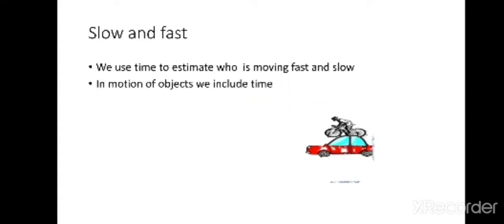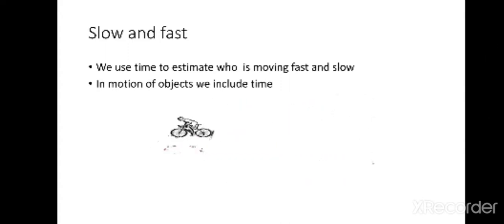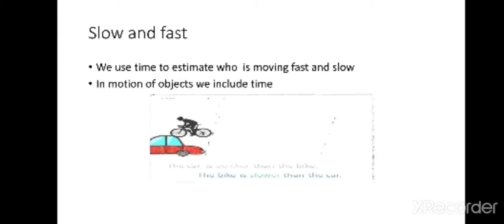In the last class, we discussed types of motion, that is translatory motion, rotatory motion and oscillatory motion. So today we are going to discuss the terms slow and fast. When you hear the terms slow and fast, what do you mean? Yes, we use time to estimate who is moving fast and slow. When I say you are slow, that means you are slow compared to the other person.